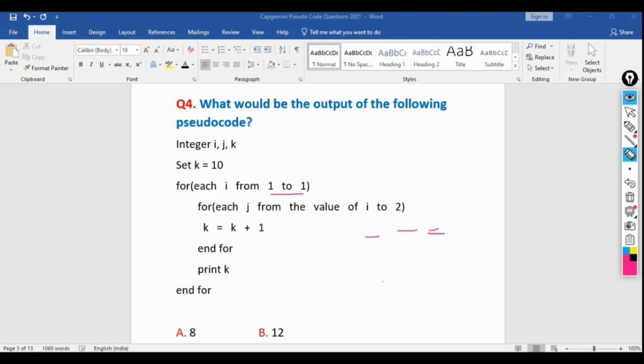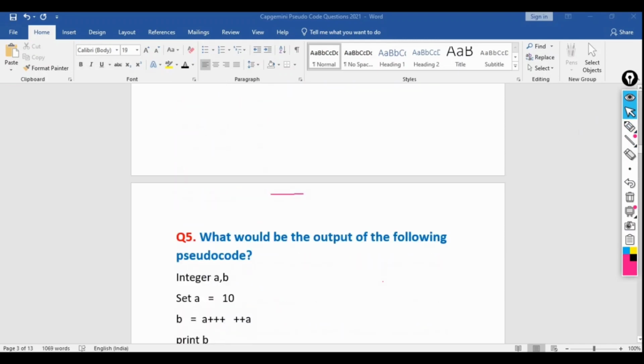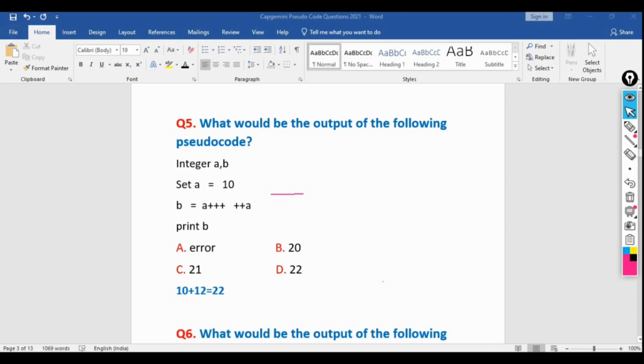So it is an easy question. You'll be able to do this by yourself without facing any issues, I guess. So now let's discuss what would be the output of the following pseudocode. Integer a and b are there. Set a equal to 10. We are assigning a equal to 10, b equal to a++ + ++a.